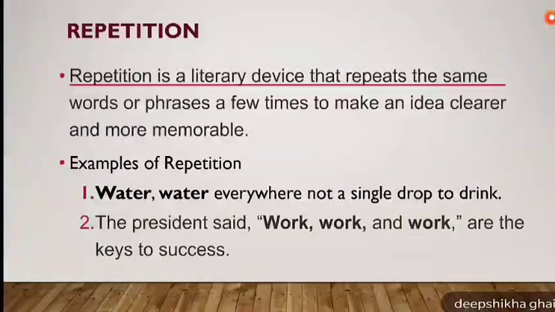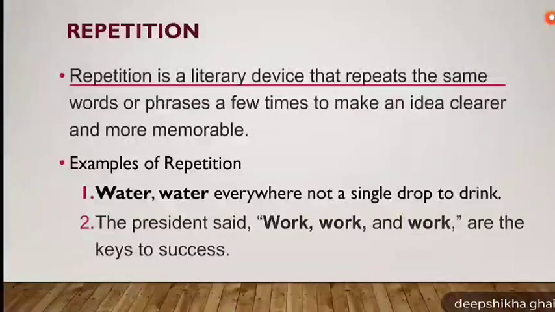The next literary device commonly used is repetition. Repetition is a literary device that repeats the same words or phrases a few times to make an idea clearer and more memorable. Now, when we talked about alliteration, it was a repetition of consonant sounds. Assonance was a repetition of vowel sounds, whereas repetition is when the same words or phrases are repeated.